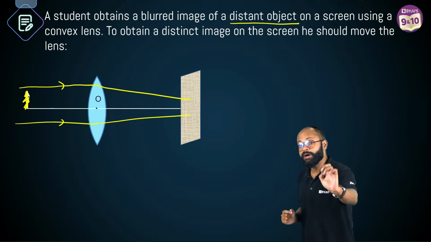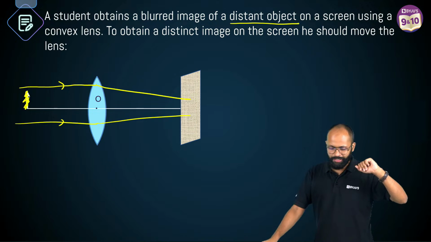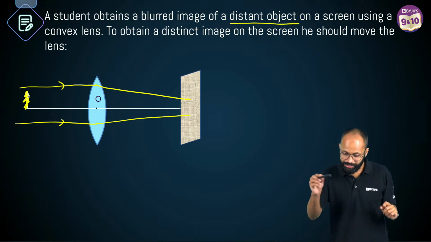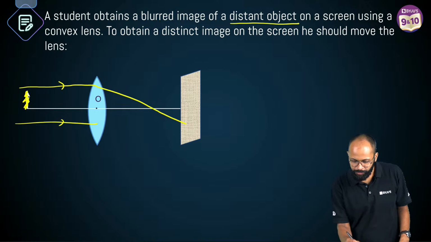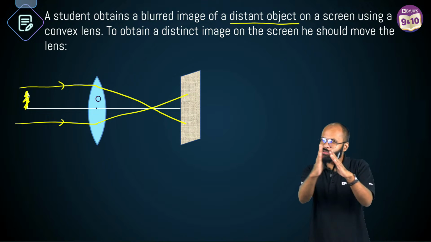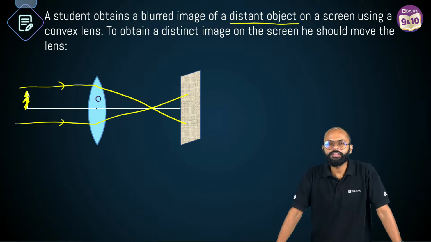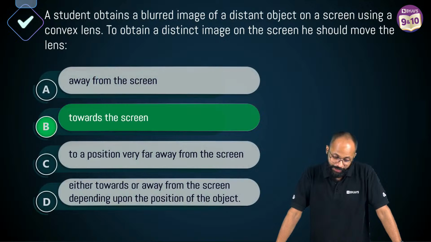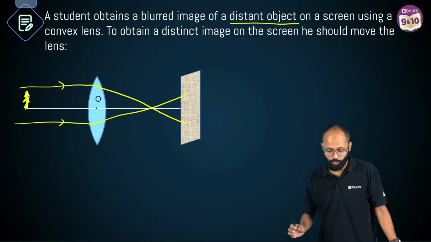So when you say blurred image is formed, and you can test it if you have magnifying lens, no, you can test it, right? When you say blurred image, इसका मतलब पता है क्या होता है? It means it is kept little away from the focus. Focus से थोड़ा दूर रखा हुआ है, right? Correct. So क्या करना होगा हमको? What do we need to do? We have to move the lens towards the screen.